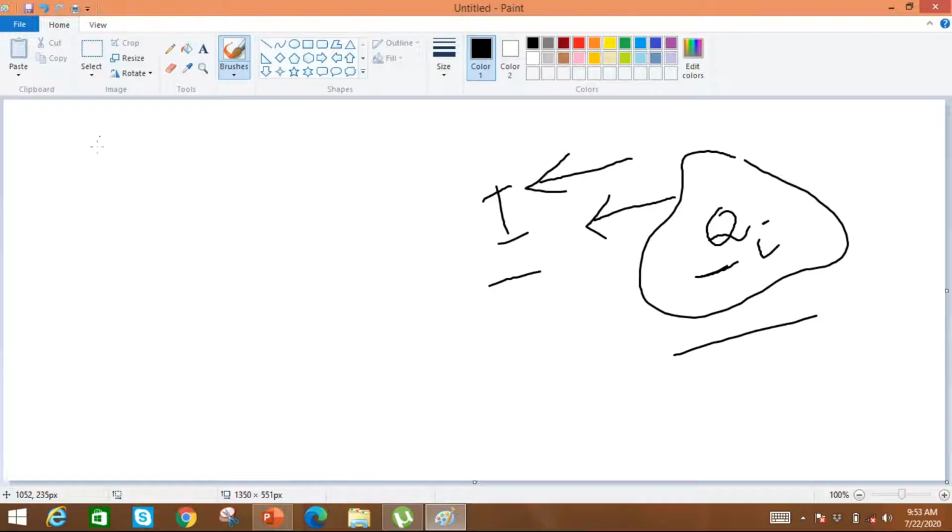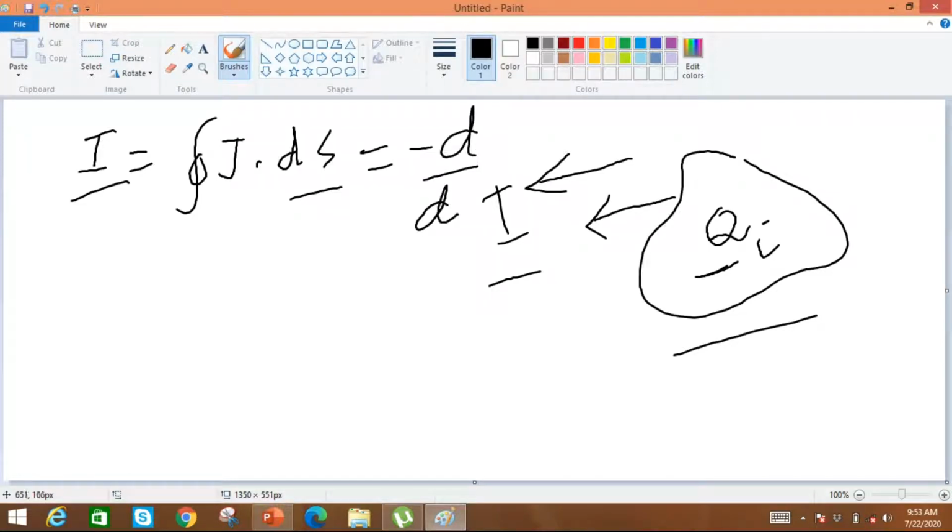So we know that I is equal to the closed surface integral of the current density. We have a closed surface that is bounding this volume, and the total amount of charge inside this volume is Qi. If we have the net outward flow of positive charges, this current will be equal to the rate of decrease of charges inside this volume.